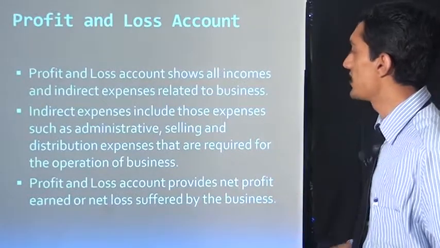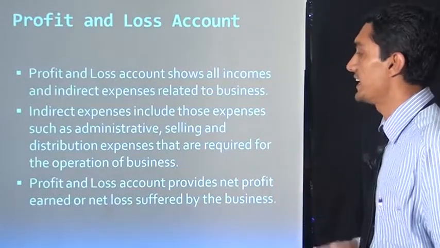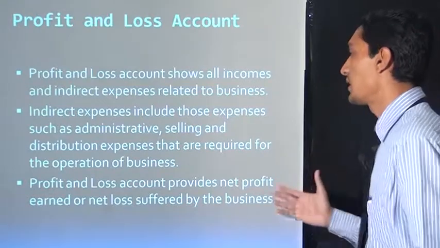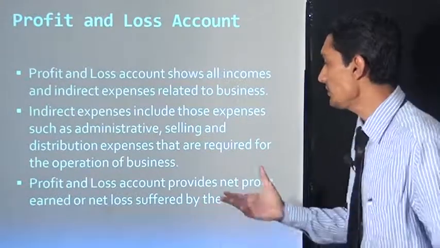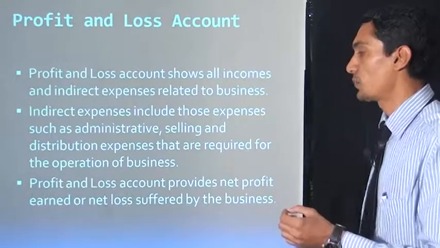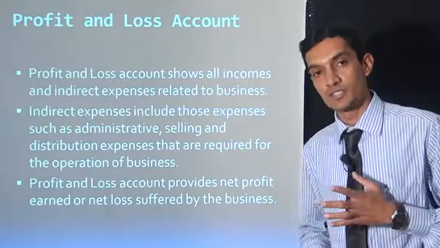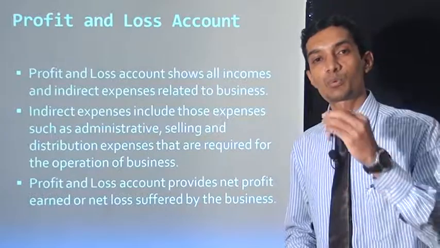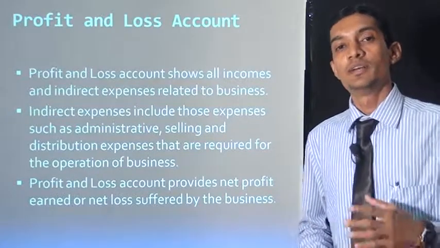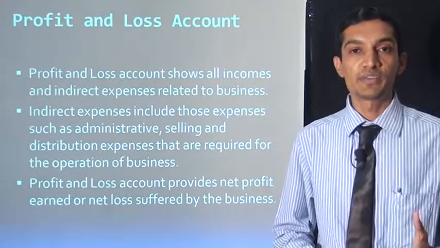Indirect expenses include expenses such as administrative, selling and distribution expenses that are required for the operations of the business. The profit and loss account provides the net profit earned or net loss suffered by the business. After the profit and loss account is closed, it shows the position of net profit or net loss.